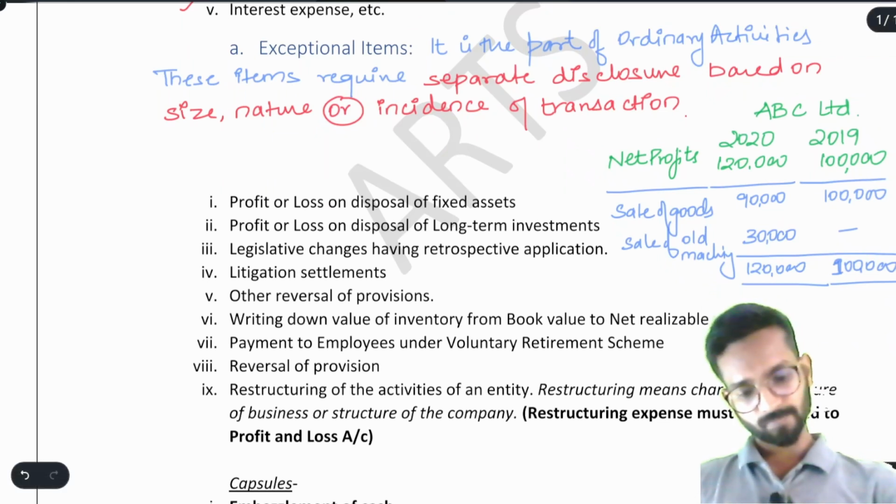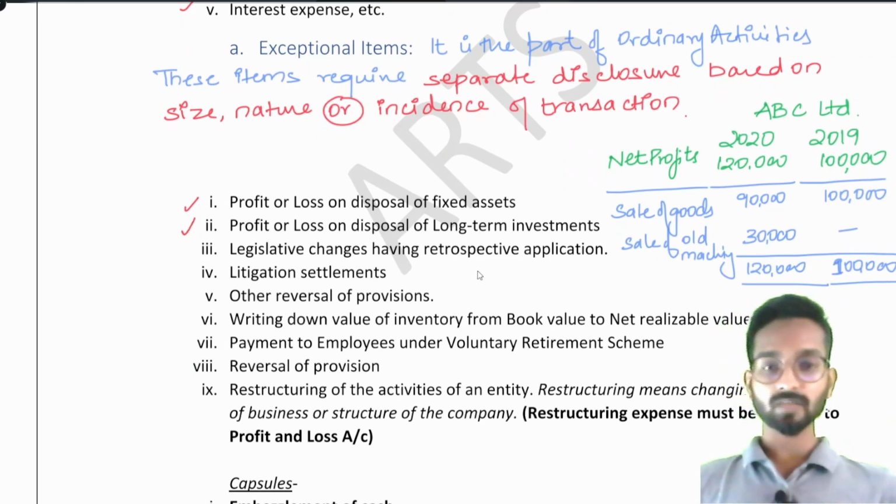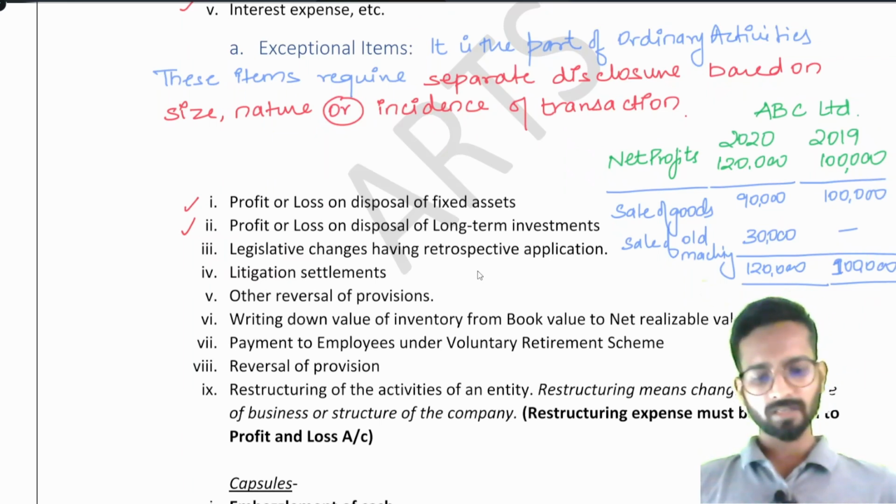Now see, this was the profit or loss from disposal of fixed asset. After that, profit or loss on disposal of long-term investment has the same treatment. Next is legislative changes having retrospective application. What are these? Suppose some law or act is passed in our country that requires us to change our system of salaries, change our system of wages.